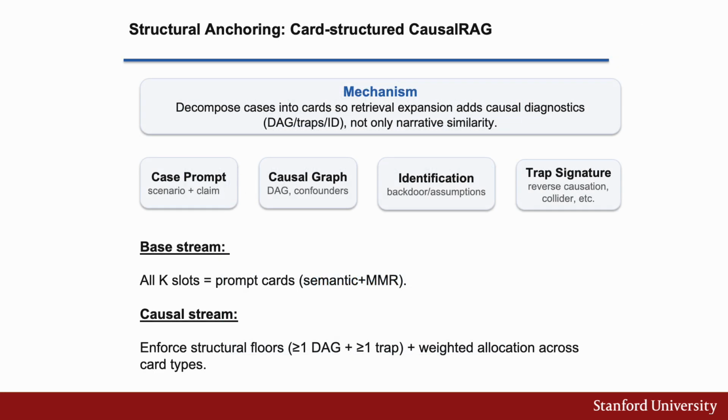Structural anchoring through card-structured causal RAG is important. Causal cards reshape the reasoning landscape. Each card encodes prompt, DAG structure, trap type, and a structured floor. We enforce diagnostic floors across all K slots. This ensures that structural density, which is a proxy for causal manifold shaping, grows systematically.